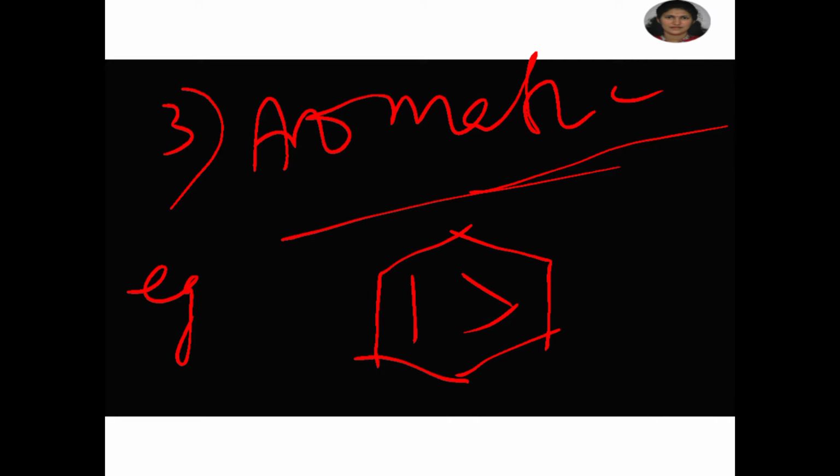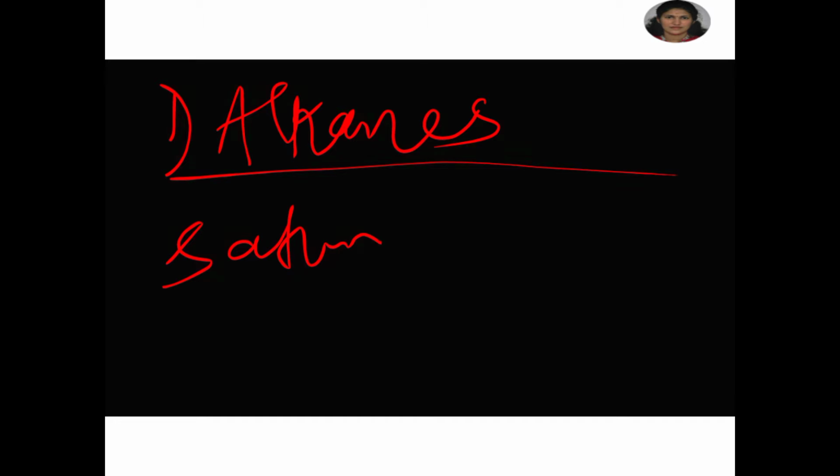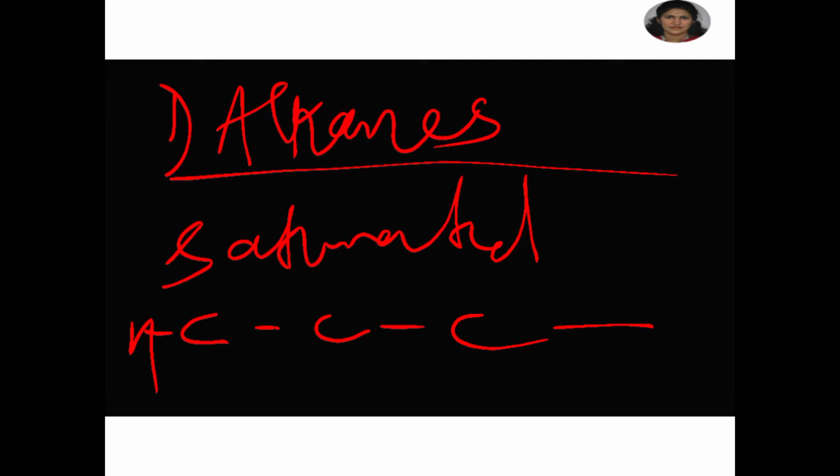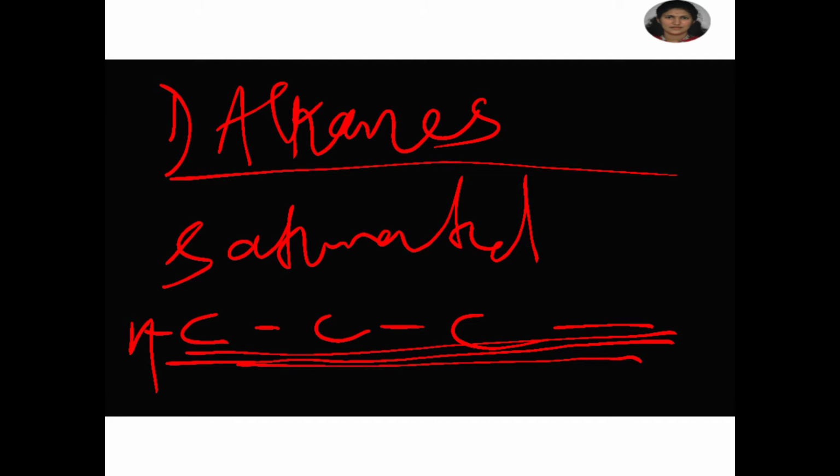So we are discussing more in the chapter. Now we are discussing alkanes. Alkanes are saturated, open chain, that is straight chain, with carbon-carbon single bonds and carbon-hydrogen single bonds.